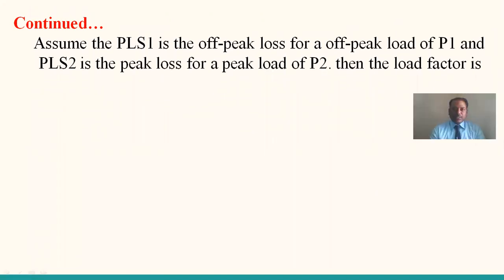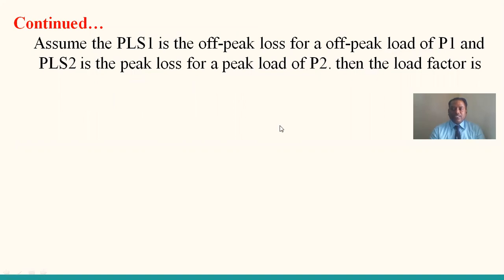Assume PLS1 is the off-peak loss for an off-peak load of P1, and PLS2 is the peak loss for a peak load of P2. So peak load is denoted as P2 and off-peak load is denoted as P1.